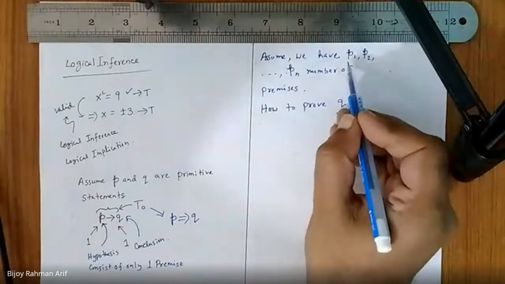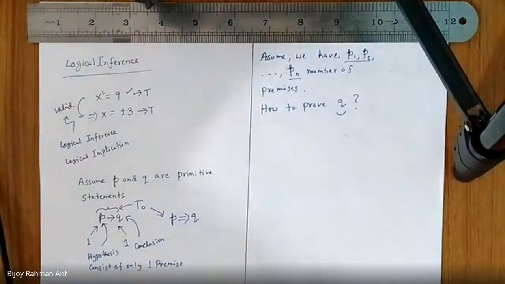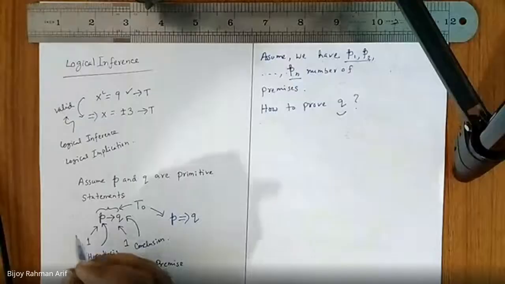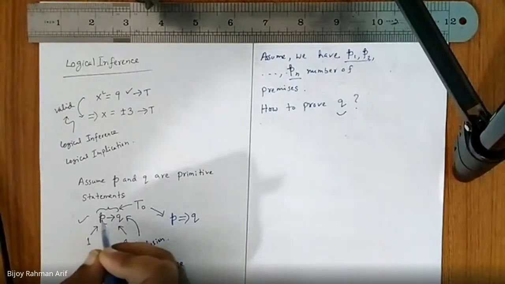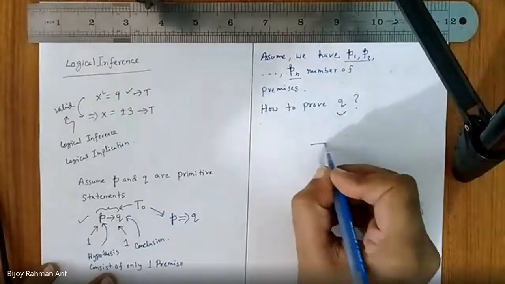So how can I prove the conclusion out of n premises? Sir, Q is 1 over the truth table.